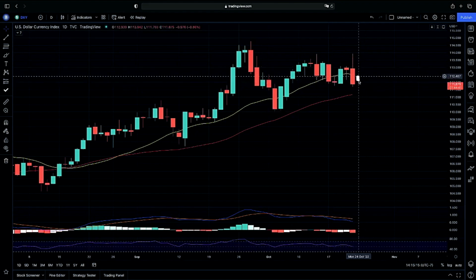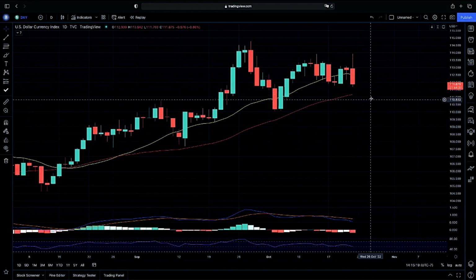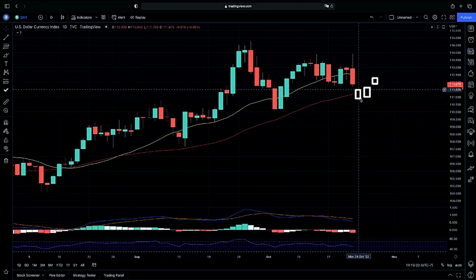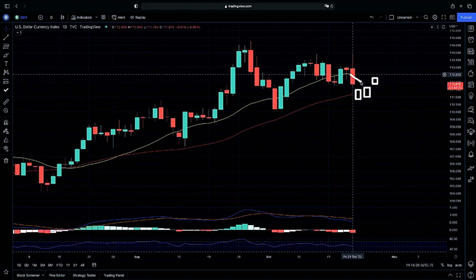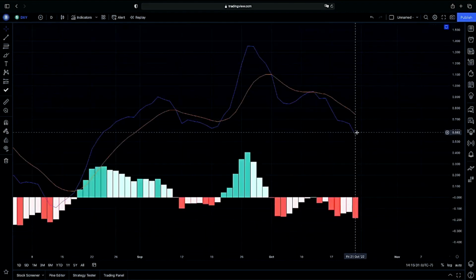Will we continue on with this strength below our 50? If we do hit below our 50, then we could possibly have a slight bounce back. But however, if we do have a bounce back after closing below our 50 as our 20 is curling down, then we could have that continuation on lower, and that will be that strength in the market and that bounce back. As you guys can see, our EMA lines are curling down.